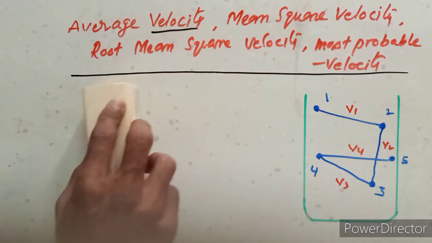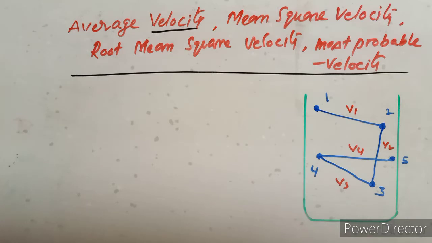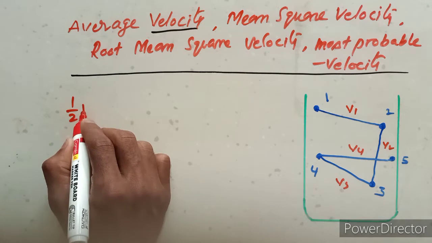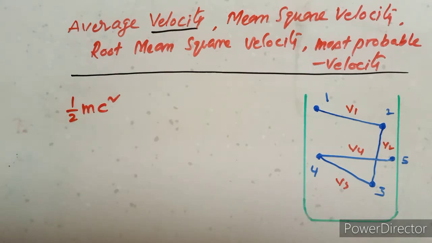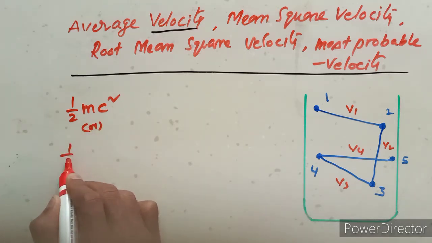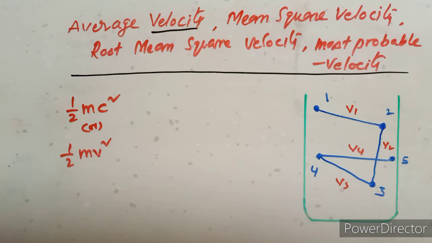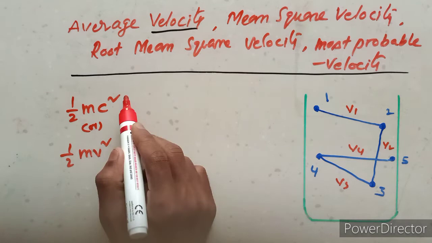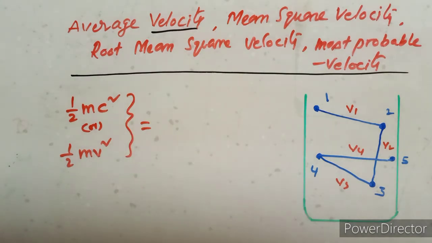That kinetic energy of gas is half m c square, or half m v square. Here c is the velocity, v is the velocity; c and v are the same physical quantity. This equals the average kinetic energy of total molecules.